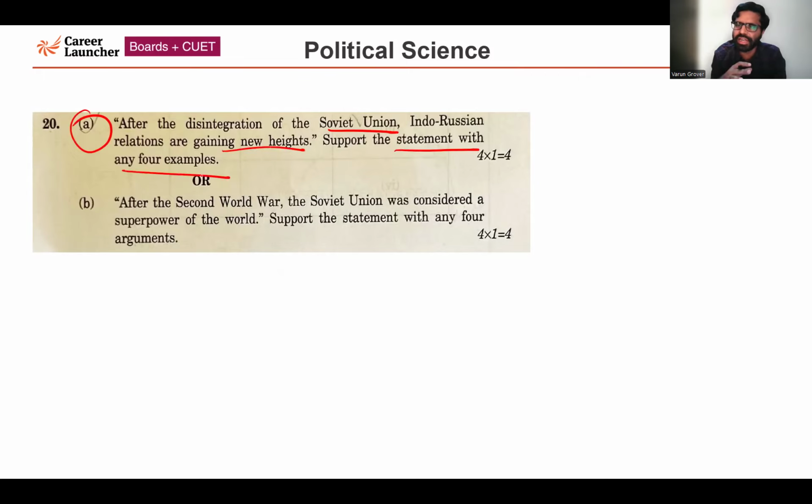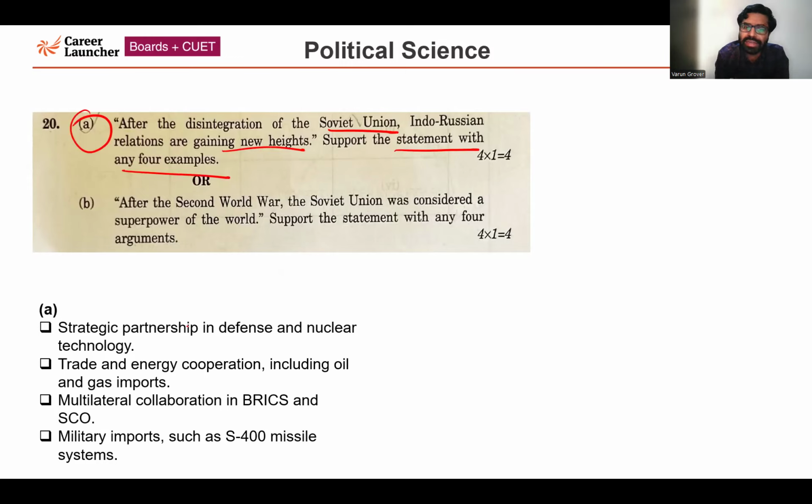So after the disintegration of the Soviet Union in 1991, how did India-Russia relations get strengthened? What are the 4 examples? The first is strategic partnership in defense and nuclear technology between both countries. Second, trade and energy cooperation is also happening, including oil and gas import.